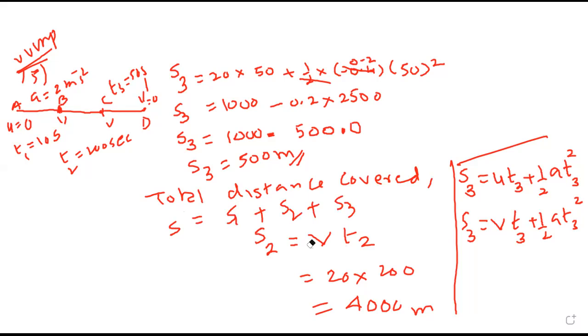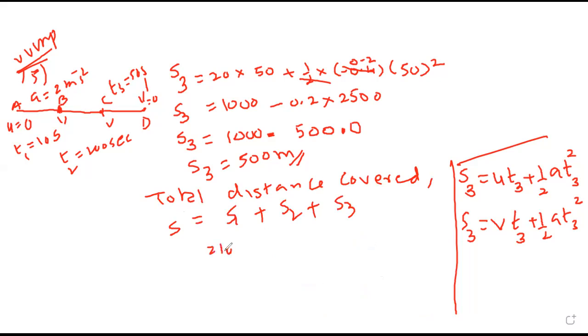S1 we got 100, S2 4000, S3 500. So 100 plus 4000 plus 500 is 4600 meter. This is the total displacement covered from start to end. Copy.